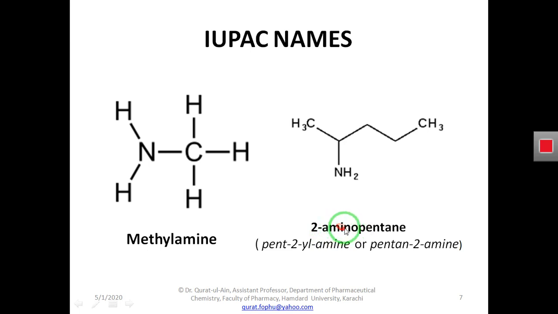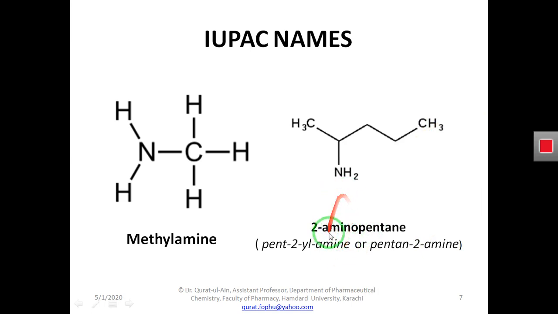Why do we write amine as amino? Because we are writing the name of this functional group, the amine group, in the prefix. Kindly remember that amine and amino are both the same thing, but we change the name of amine to amino because we are writing it in the prefix.